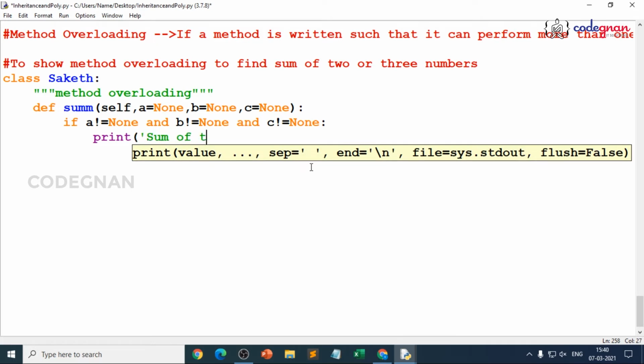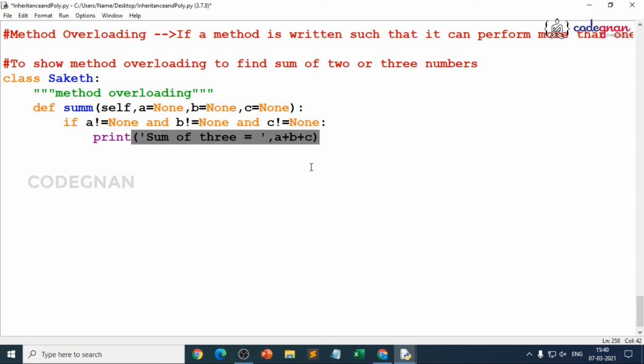So sum of 3 objects, I can say sum of 3 is equal, because I don't know whether I give integer or string, whatever it is. Sum of 3 is, I just declare a plus b plus c. Make sure that you are writing N as capital in None. That is very important. So just come out of the condition, because you want to write one more condition.